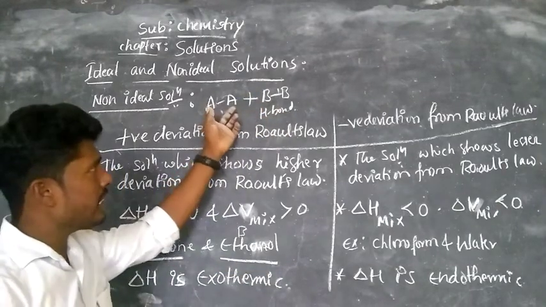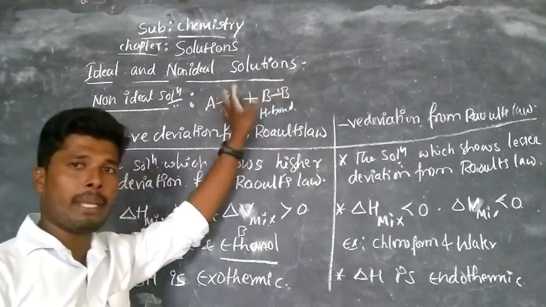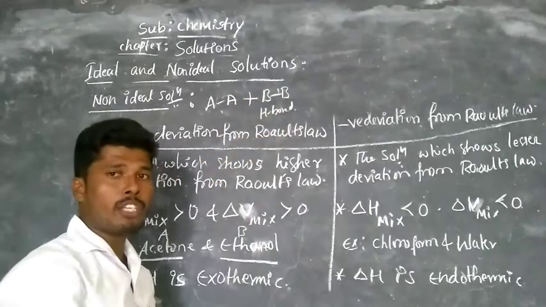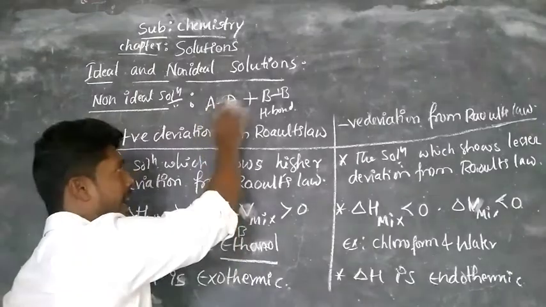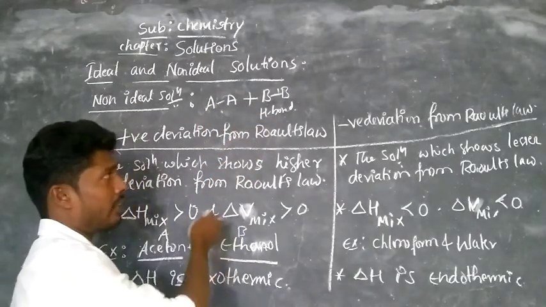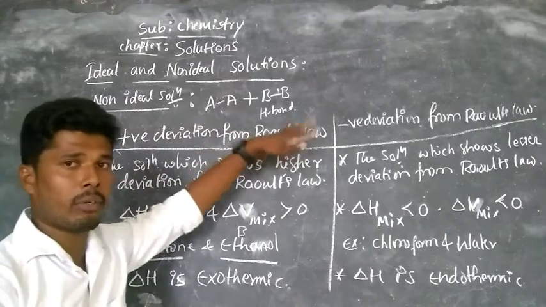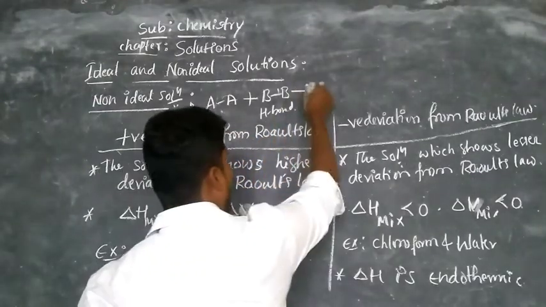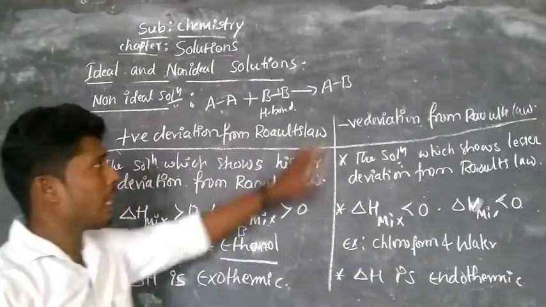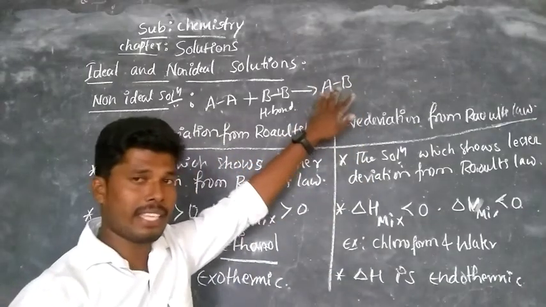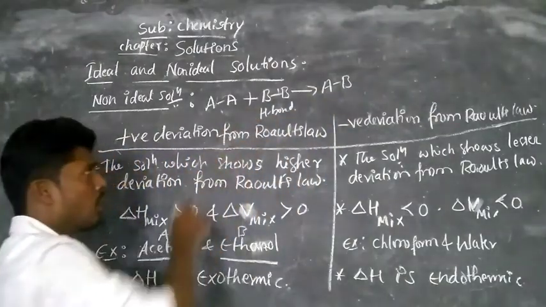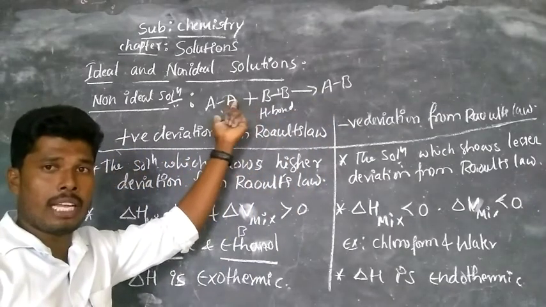When we are mixing A into B, the hydrogen bonds present in B break and A gets in between. After mixing you get a compound like A and B. The volume increases. That says the volume of the solution is greater than the volume of solute and solvent.